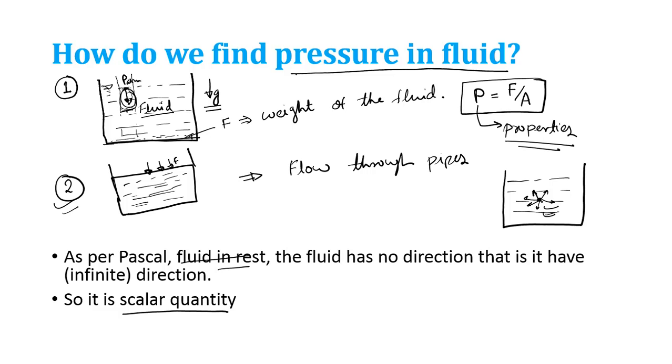This thing we have learned in lecture number 1, that Pascal's law states that at a point inside a fluid, the pressure is applied in various direction, equal amount. It is distributed in various direction in equal amount. Okay, so now we understand what is pressure. Pressure is force per unit area. In case of fluid, the pressure is generated due to two reasons. One is due to its weight, the other is enclosed container, and the next thing we learn is that pressure is a scalar quantity.